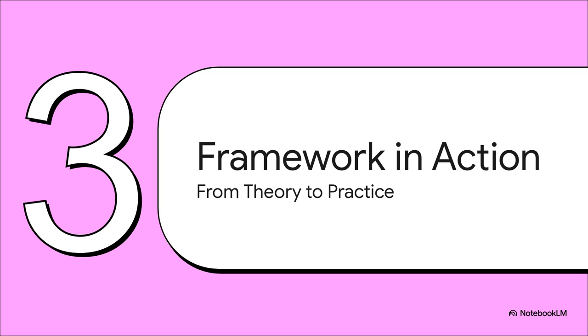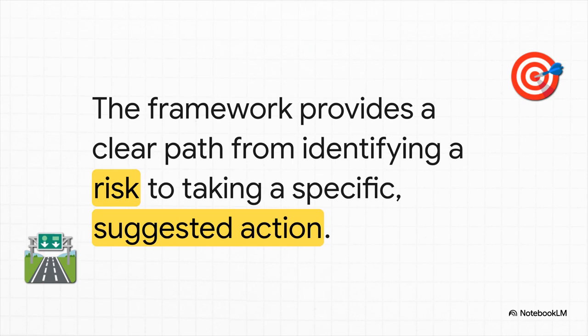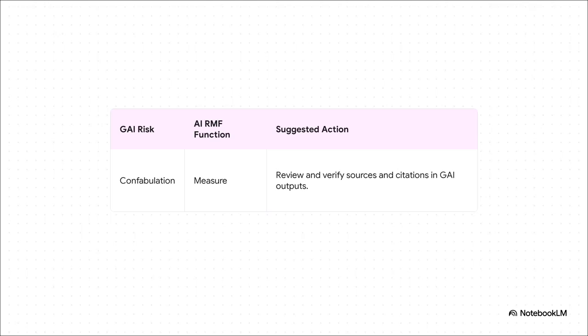Theory is great and all, but let's see how this thing actually works in the real world. How do you go from a big idea, like measure, to something a developer can actually do on a Tuesday afternoon? See, this is the real genius of the NIST document. It doesn't just throw problems and principles at you. It connects them. It gives hundreds of specific, suggested actions. Just look at this. It's the perfect example. You take a risk we already talked about, confabulation, you link it to one of the functions, measure, and then boom, you get a clear, actionable task. Before you release this thing, you need to review and verify its sources. It's a straight line from problem to solution.